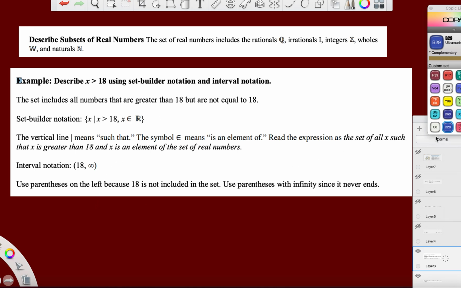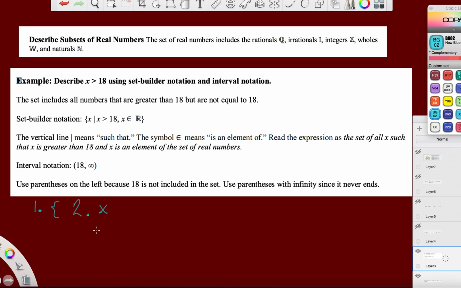So let me grab a bright color here. And I'll say the first thing you do in set builder notation, number 1, is a brace. Right? Add a brace. And then we go to number 2. The next thing you're going to write is x.